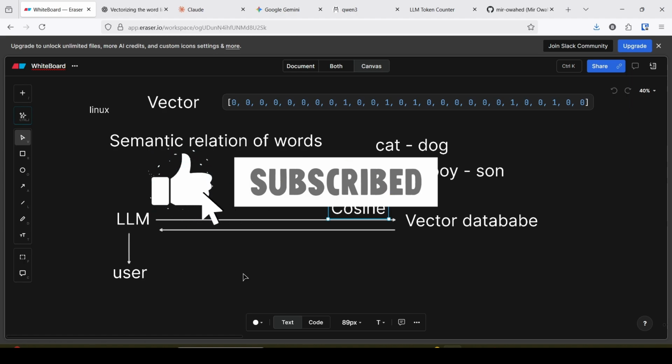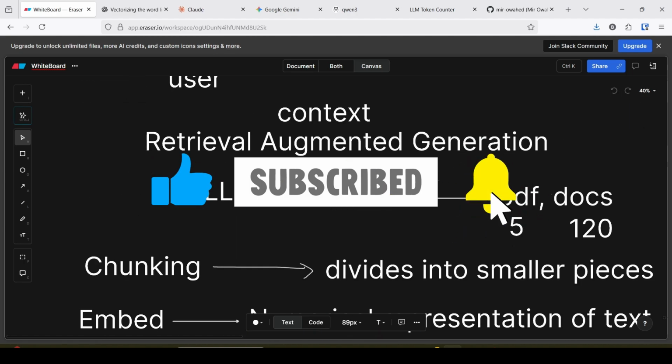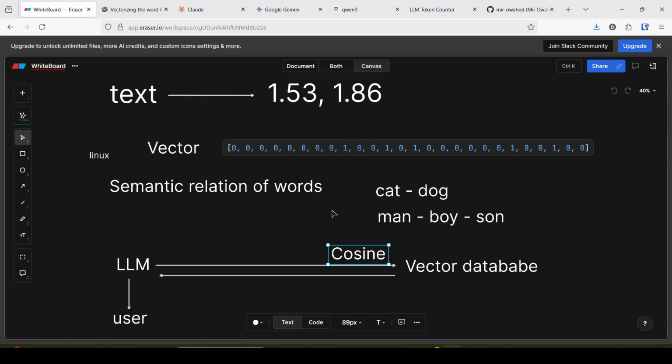In this way, the RAG process is implemented.